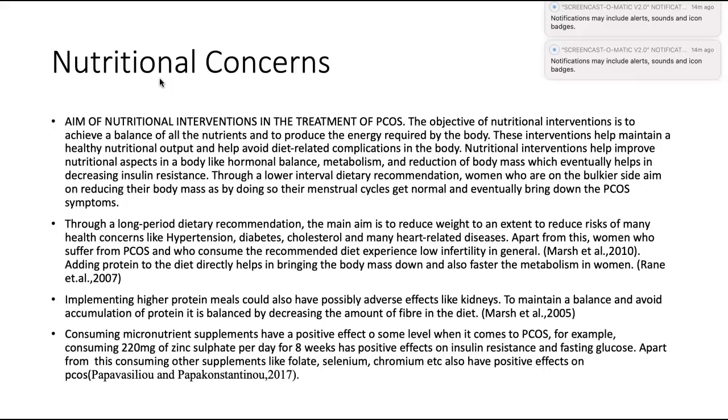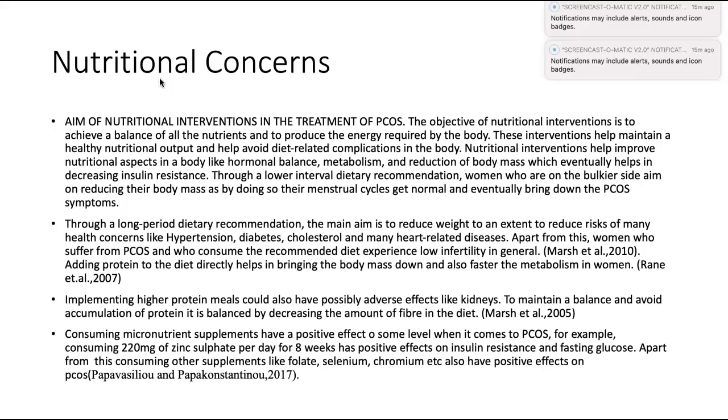Nutritional interventions help improve and decrease insulin resistance through a low-calorie dietary recommendation. Women who are on the bulkier side aim at reducing their body mass, as by doing so their menstrual cycles get normal and eventually bring down the PCOS symptoms.